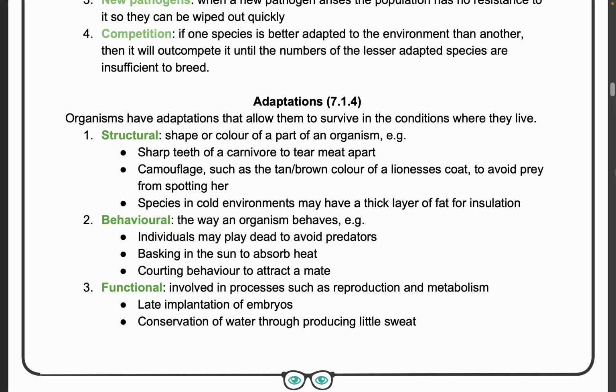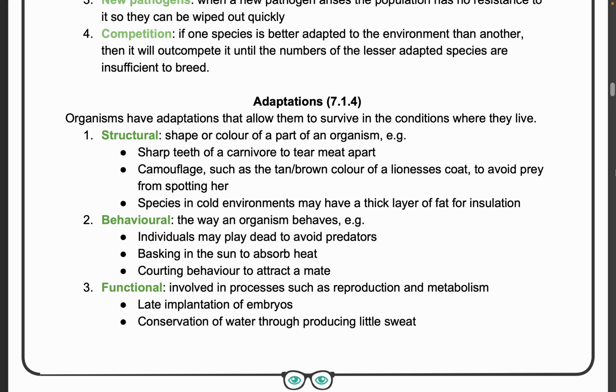Say, for example, structural adaptation. The sharp teeth of a carnivore like a lion or a tiger help to tear the meat apart. The camouflage of the lizard or the lioness's coat helps them camouflage against the surroundings.